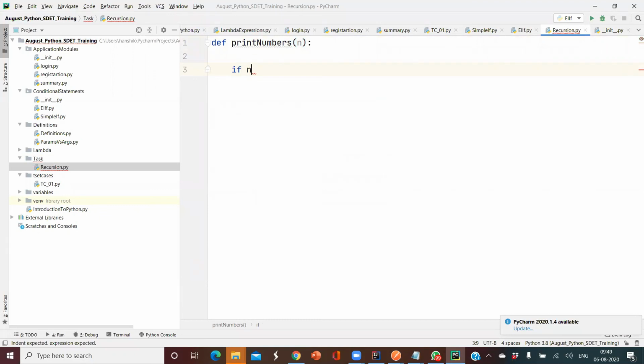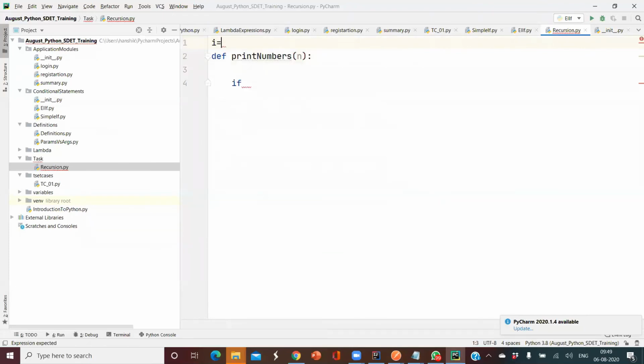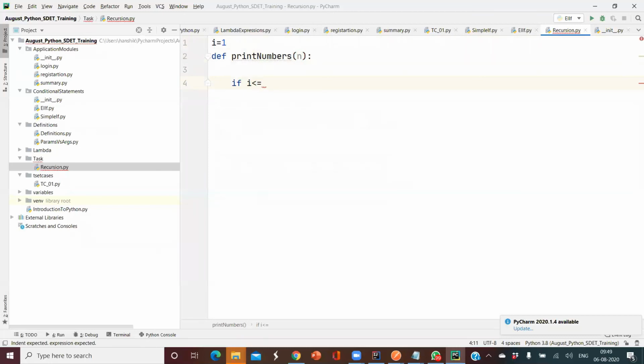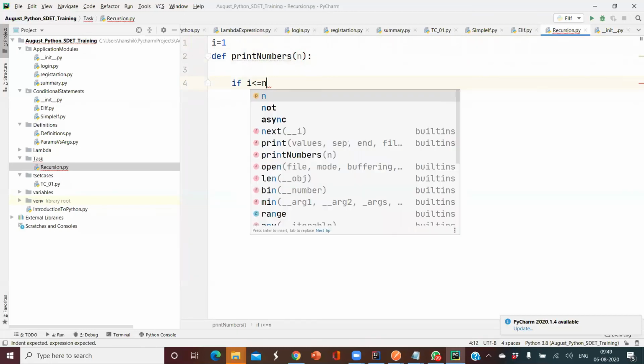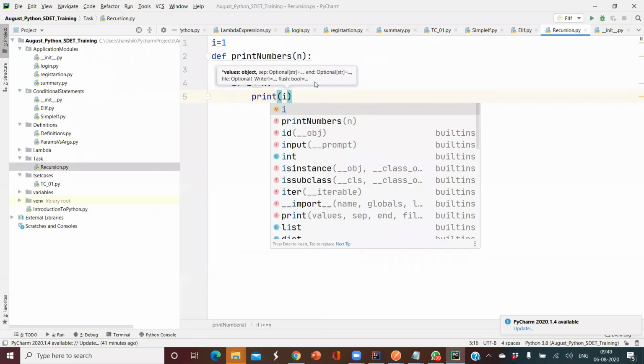I'll be creating a variable called i here, i equal to 1. Now what I'll do, if i is less than or equal to n, then I use print of i.